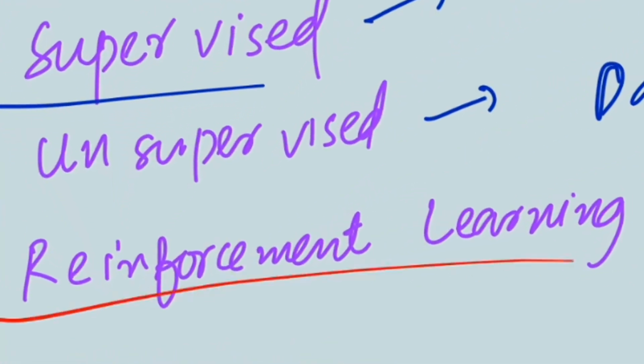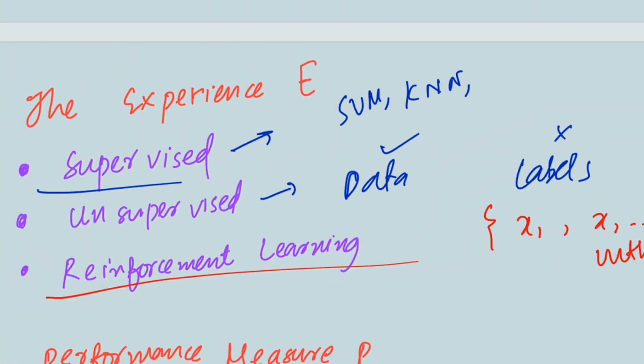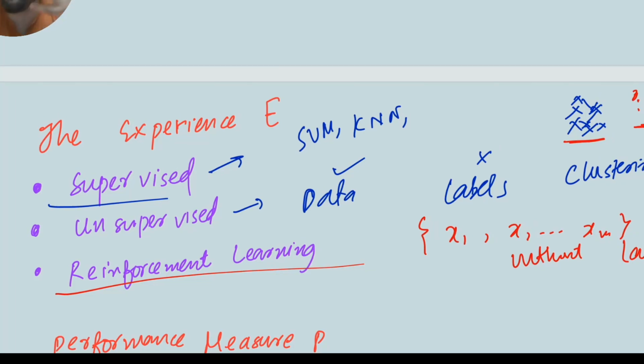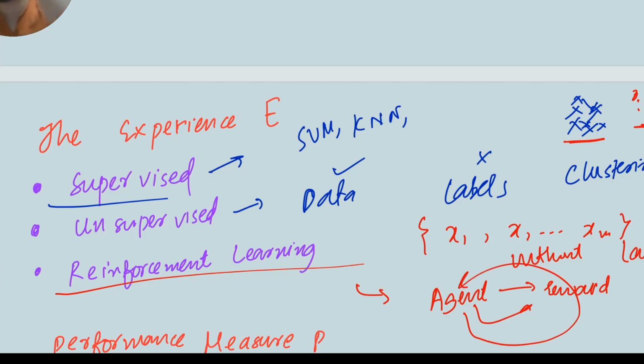Then we have what's called reinforcement learning. In reinforcement learning, it basically takes feedback. For example, how do humans learn? They use a mix of all of these things. Reinforcement learning means there is, for example, an agent. An agent means a person or some machine which wants to do something. If it performs an action, then it gets some reward. If it felt, oh, I'm doing it correctly, it will do that again. So it takes some sort of feedback. If it does some task, the decision will be reinforced.